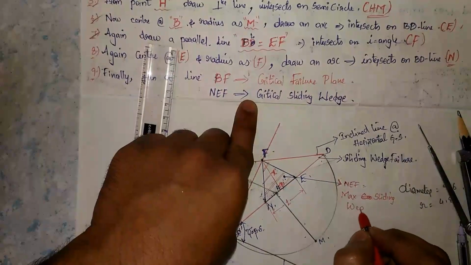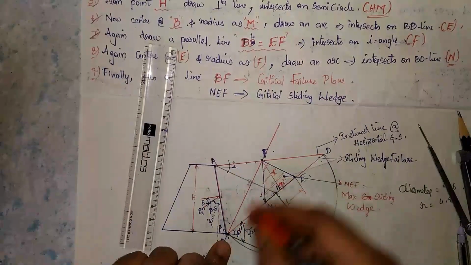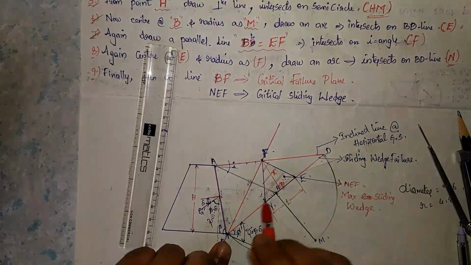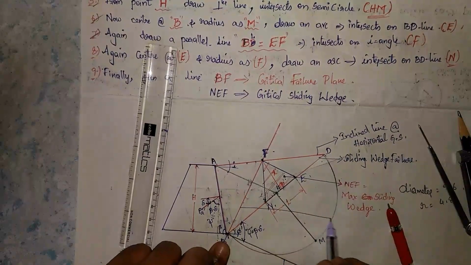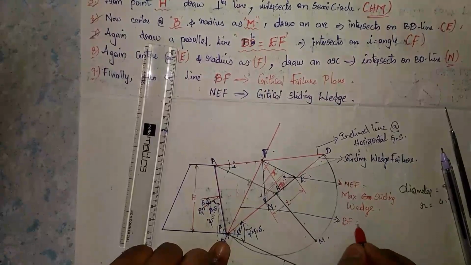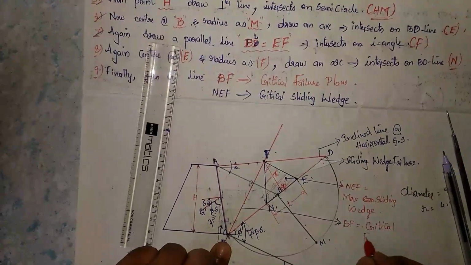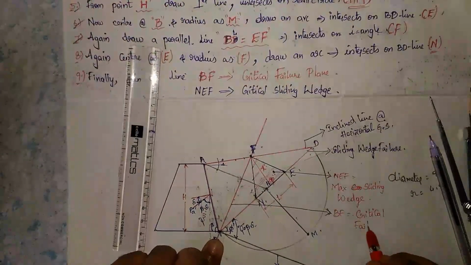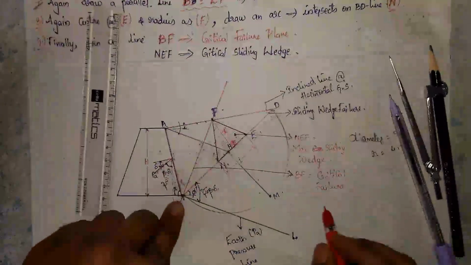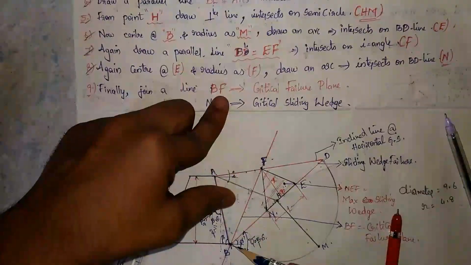BF is the critical failure plane. So totally we have completed the eighth point. Finally, joining the line BF, we get the critical failure plane.